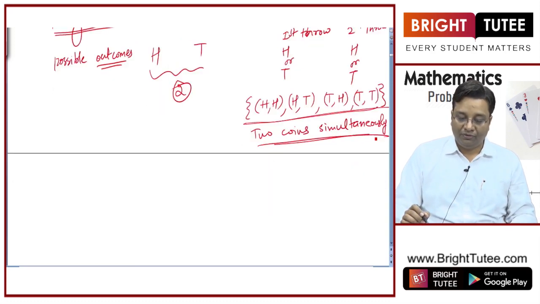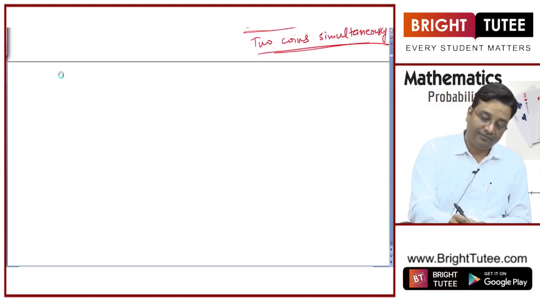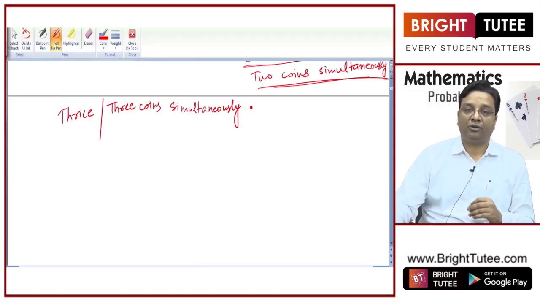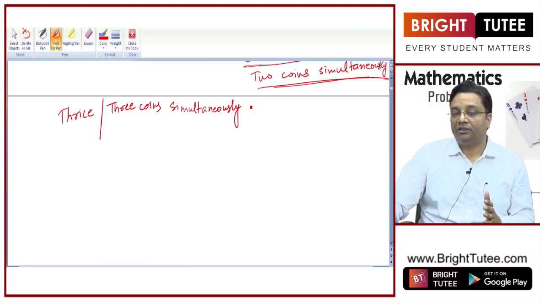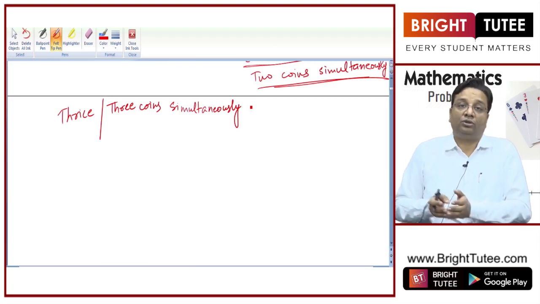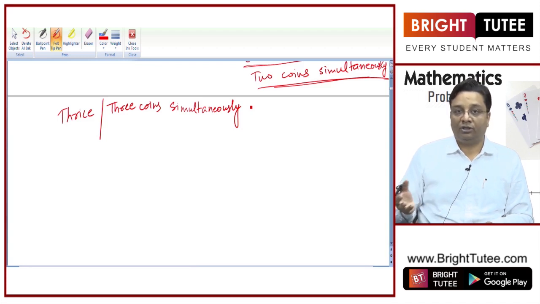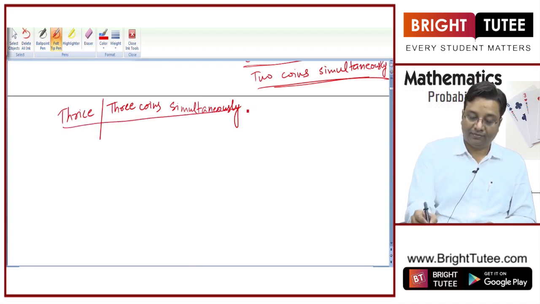Let me tell you, if you throw a coin thrice, or 3 coins, in this case we are going to talk about that if you throw a coin thrice or you throw 3 coins simultaneously, what is the total number of outcomes in that case?